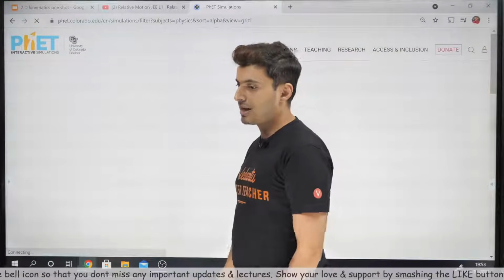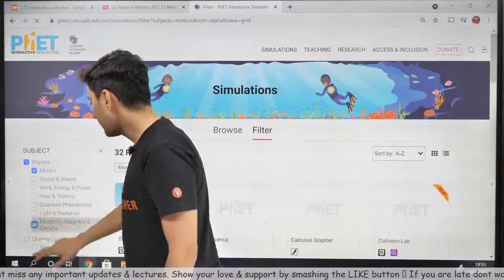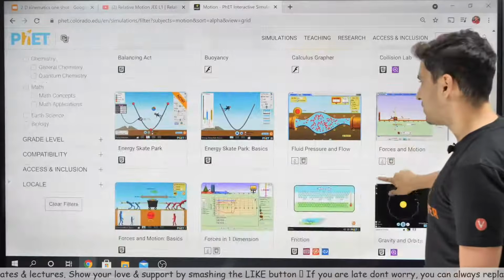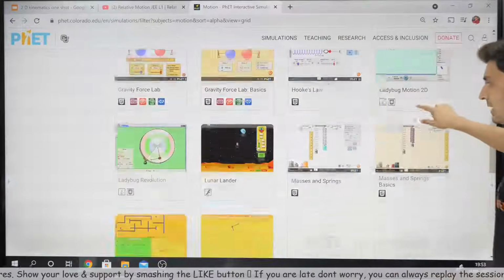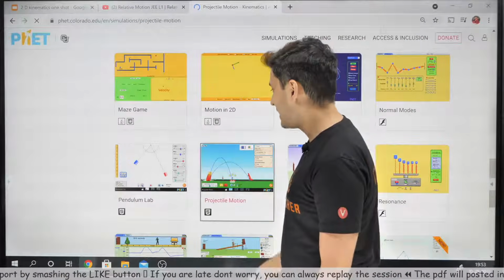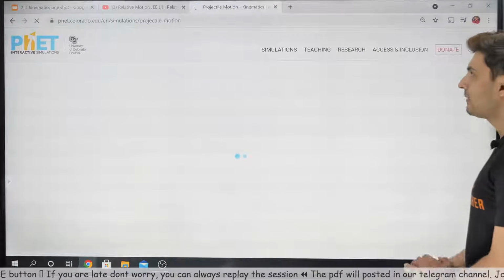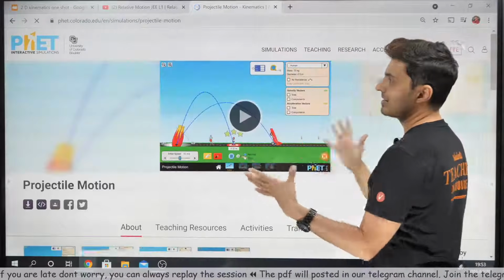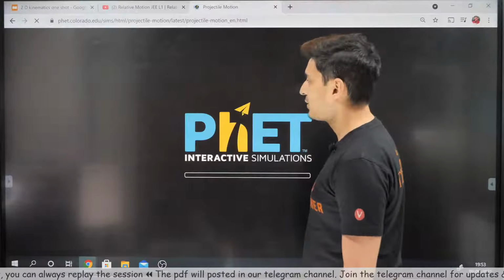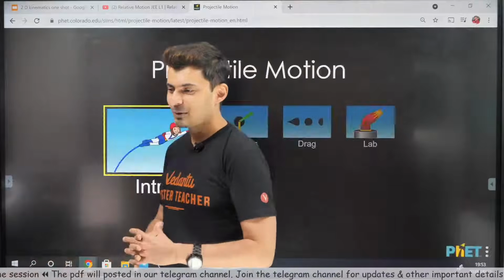It sometimes takes time to open up, and especially when you want to show it, it will take extra time to embarrass me. And it has got beautiful simulations, and let's see if we can find the simulation for 2D motion. Yes, projectile motion, there we have projectile motion, and let's just open this and see how it looks. Very interesting simulation. Yep, it's opening. How many of you know this website, by the way? If you know this, do let me know.